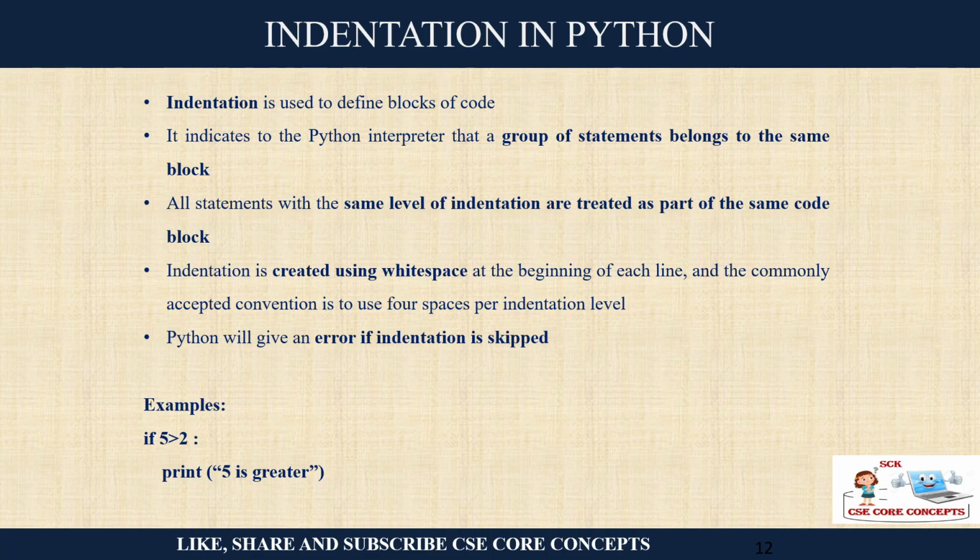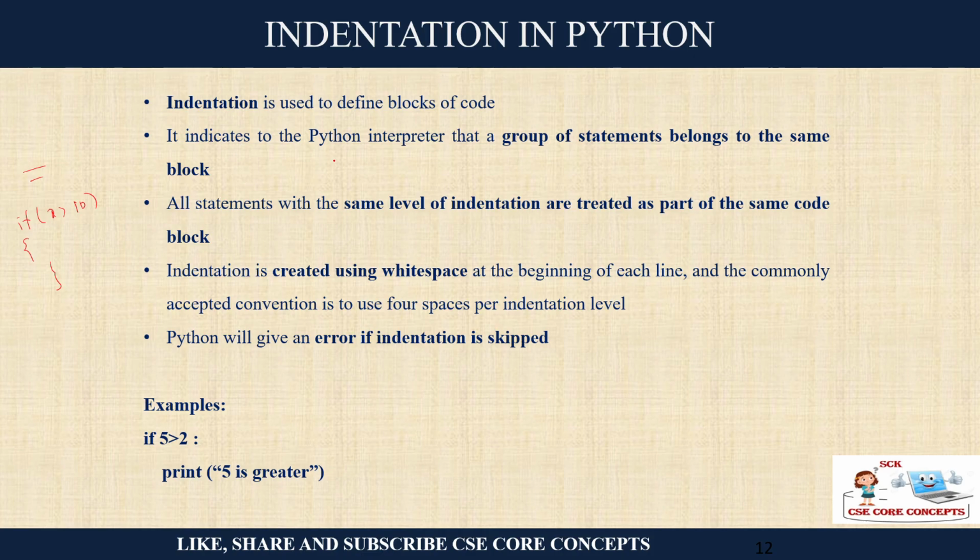The second very important thing about Python is indentation. Indentation helps the interpreter understand which is a block of code, that is, which group of statements belong to the same block. Like in C or any other programming language, we write in a continuous form. If I am writing if x is greater than 10, then do this, do that, we write in a continuous form.